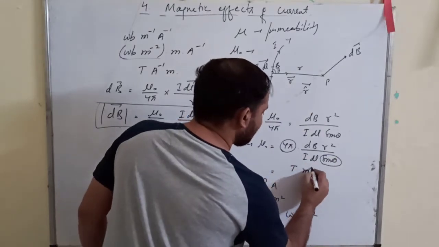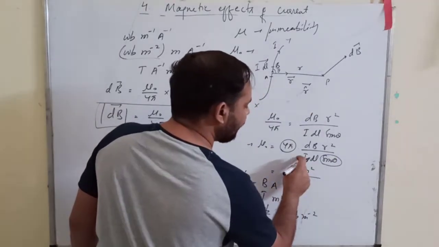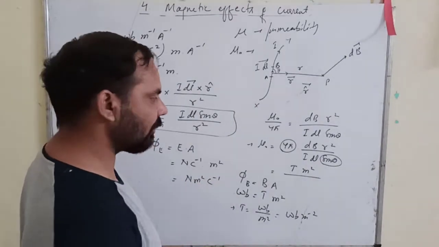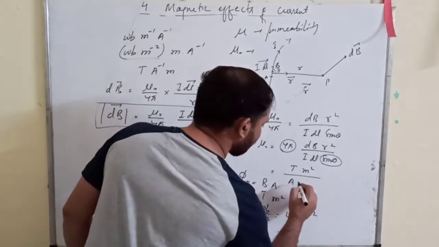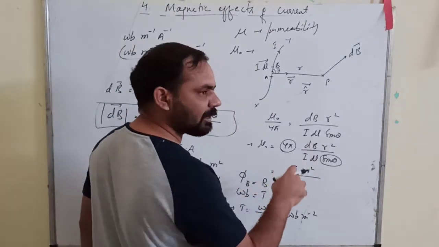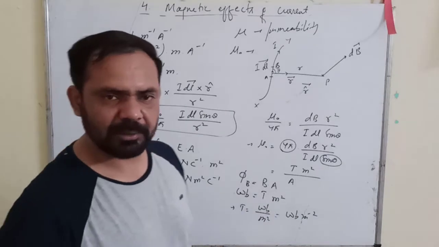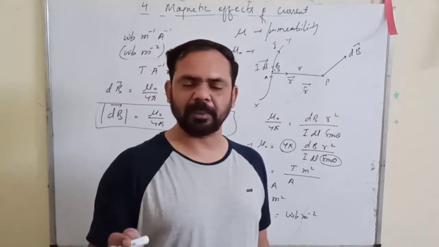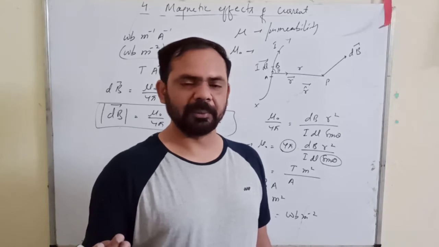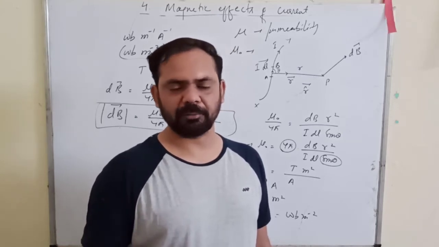This is meter square upon I, which is your current. So what is the SI unit of current? Ampere. Okay. Ampere is the SI unit of current. Current itself is a fundamental quantity. In the SI system, we have 7 fundamental quantities: mass, length, time, then electric current, temperature, luminous intensity, and quantity of matter.